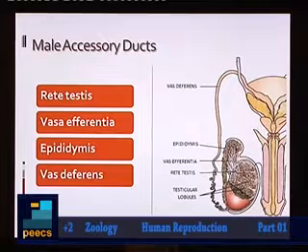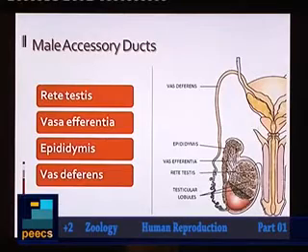So vas deferens from each testis will move through the inguinal canal and reach the abdominal region, and it will loop over the urinary bladder and collect the secretion from the seminal vesicle. Or you can say vas deferens will receive a duct from seminal vesicle, and then it is called ejaculatory duct, and in the form of ejaculatory duct it will open into urethra. So that is the formation of the male accessory ducts.